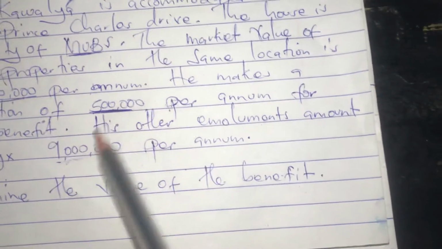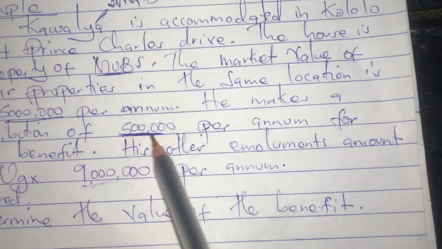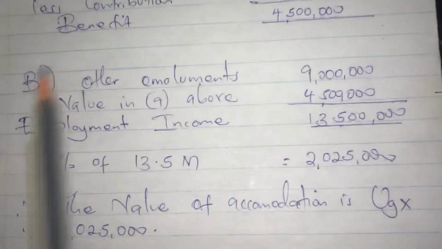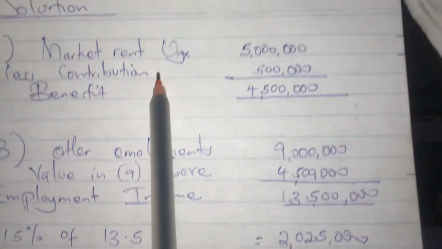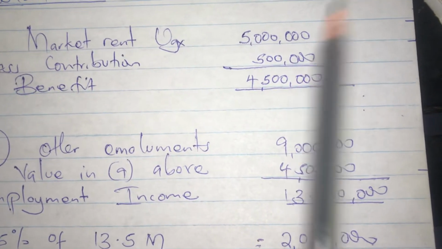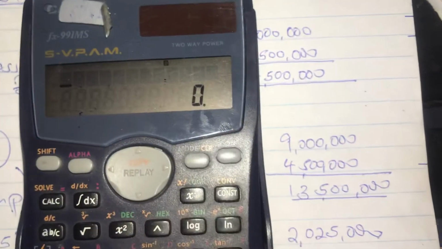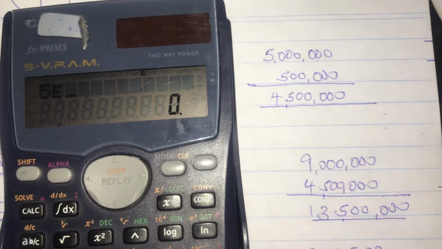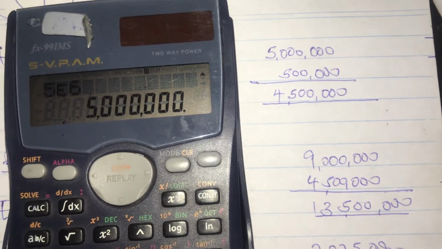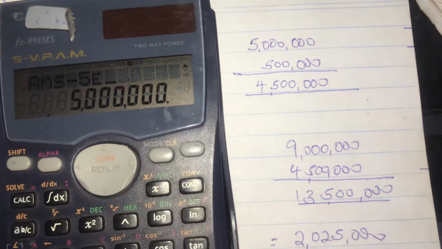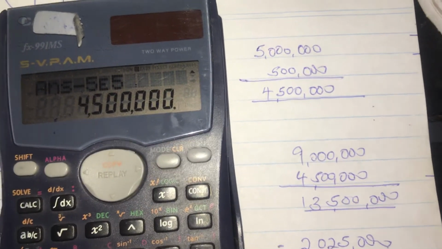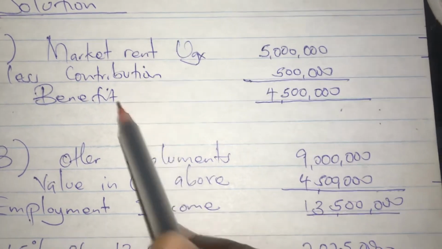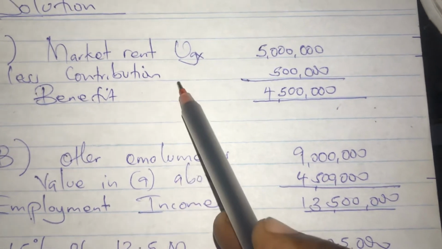They told us he makes a contribution of 500,000 per annum for the benefit. So if we put it in a calculator, 5M minus 500,000 is 4.5M. So 4.5M is the benefit in part A, but we said we have to compare with part B.